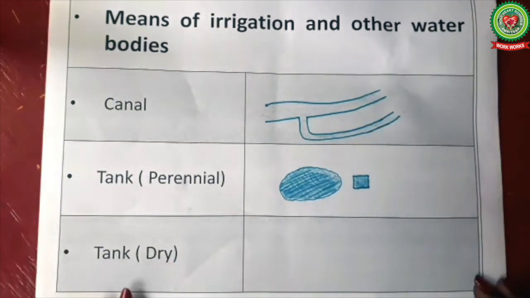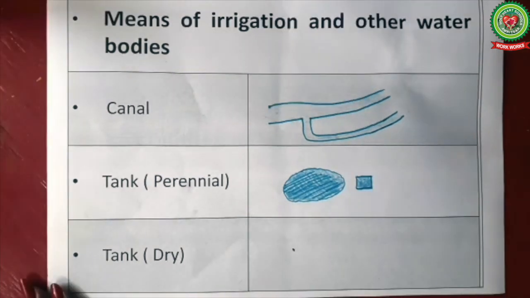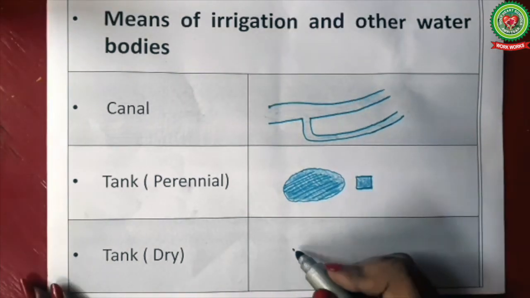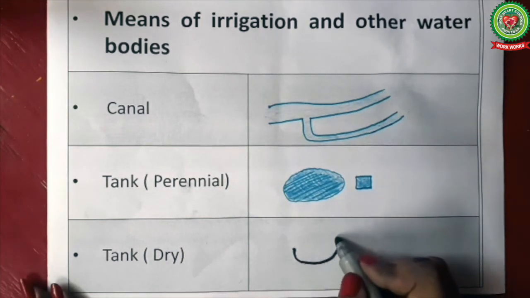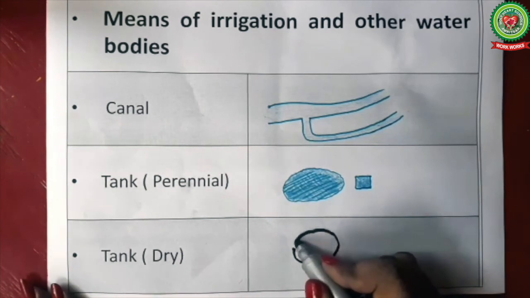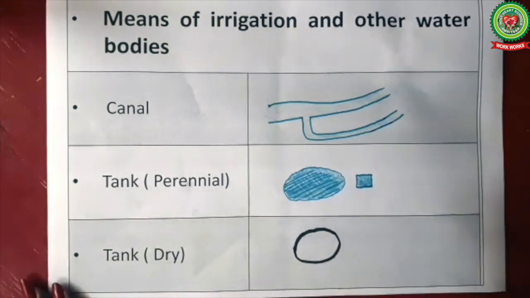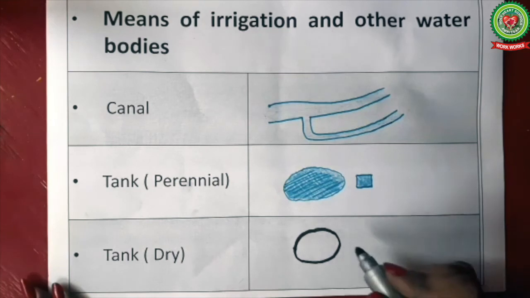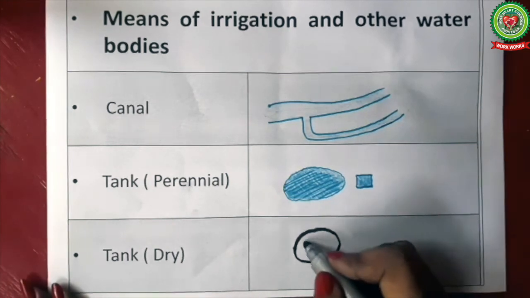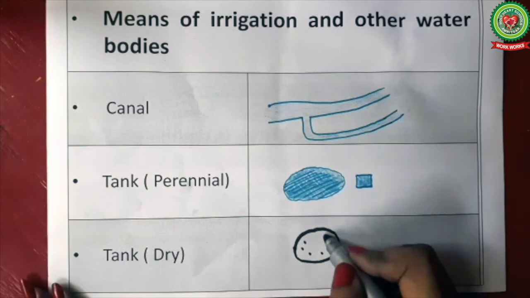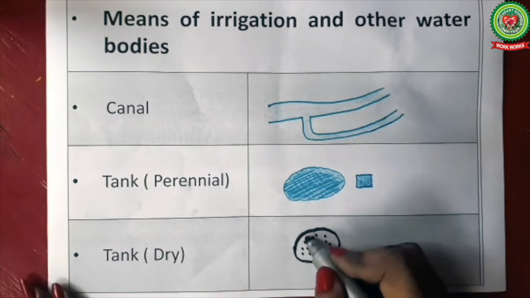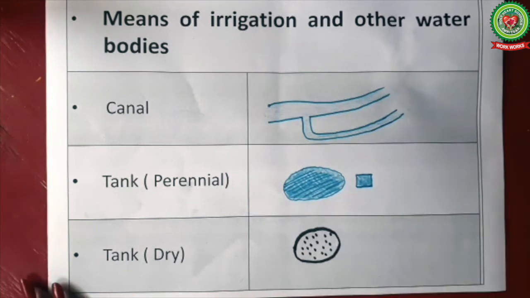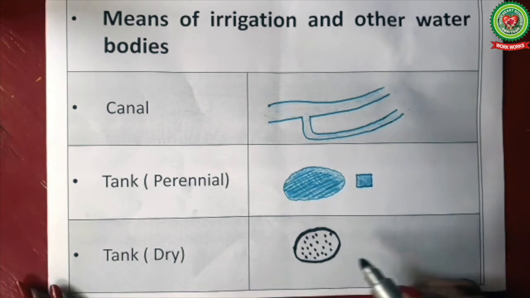Next is the dry tank. For a dry tank also we'll draw a circle which is irregular in shape like this. We'll fill this circle, or you can say oval, with small dots. So this is the symbol for a dry tank.